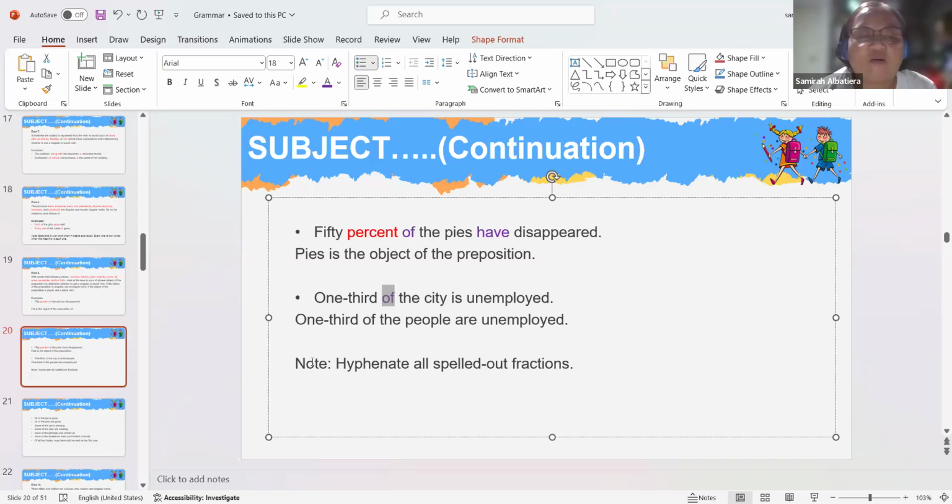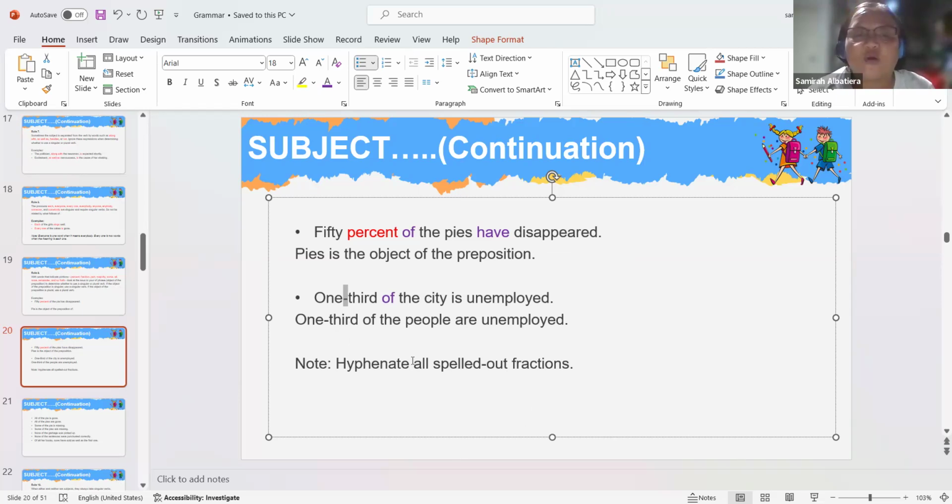According to this note, hyphenate all spelled out fractions. A hyphen looks like a minus sign. This one. That is your hyphen. 1/3 is a spelled out fraction.